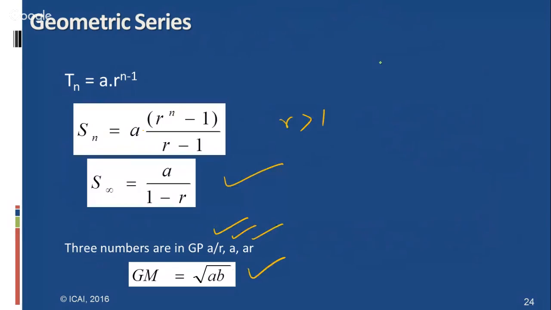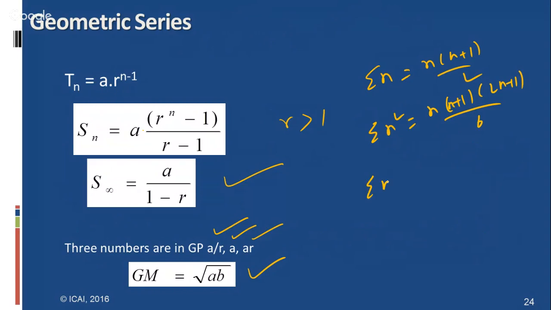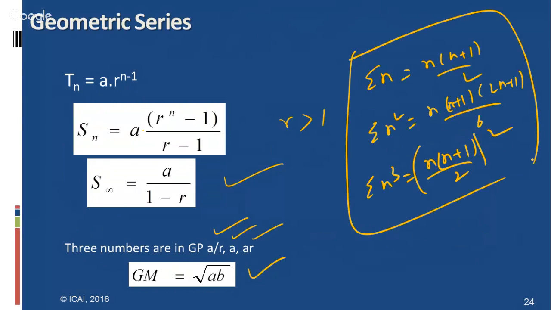And the sum of the first n natural numbers, also remember, is n into n plus 1 by 2. The sum of the squares of the first n is n into n plus 1 into 2n plus 1 by 6, and the sum of the cubes of the first n is n into n plus 1 by 2, whole squared. These are the important formulas related to this chapter.